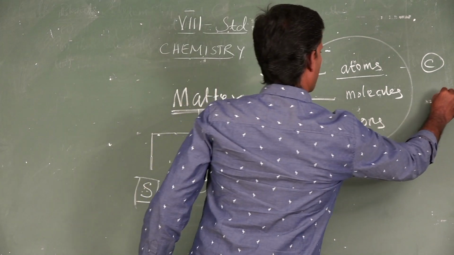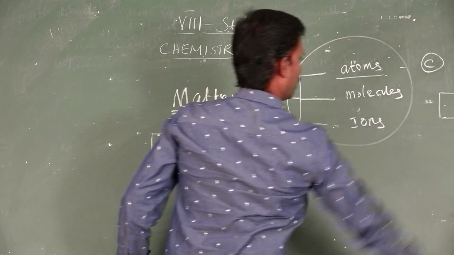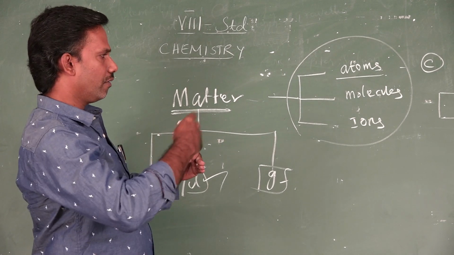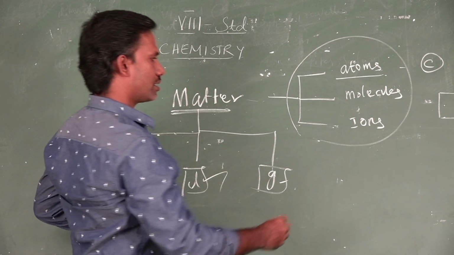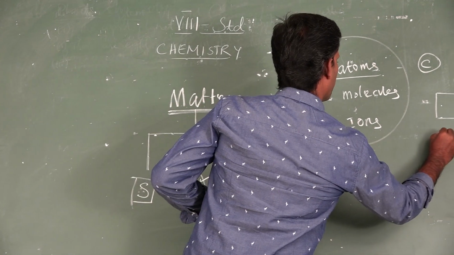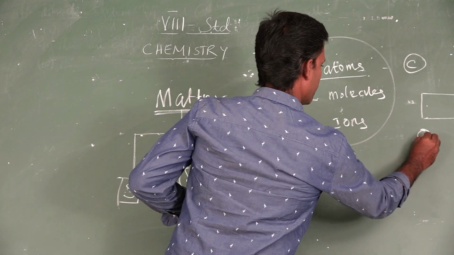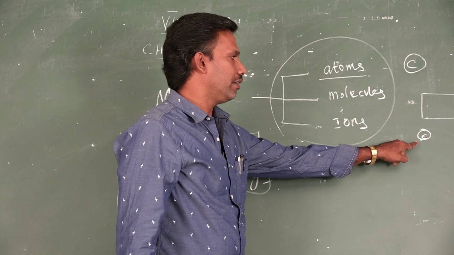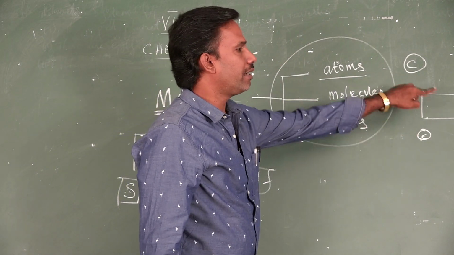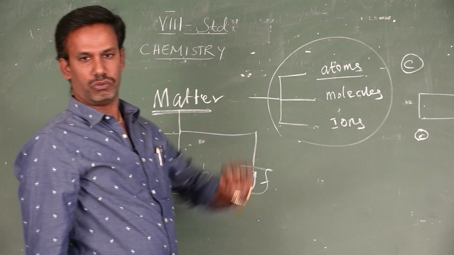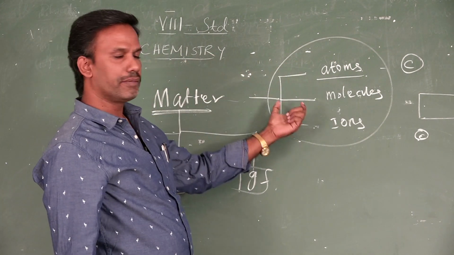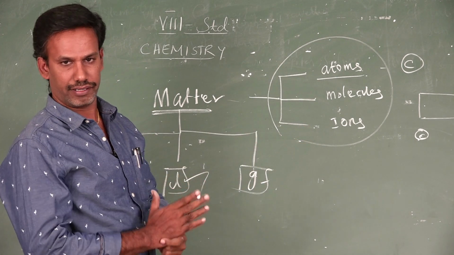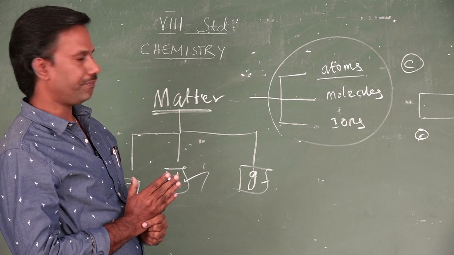If you take a piece of charcoal and go on breaking it, at last you have a minute particle, that is called an atom. This is carbon. This minute particle is responsible for the whole property of that charcoal. So the atom is the smallest particle which exhibits the property of the entire element.